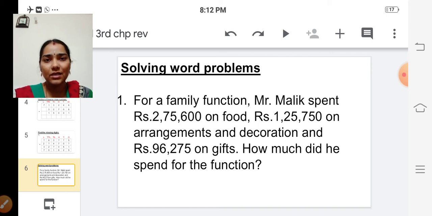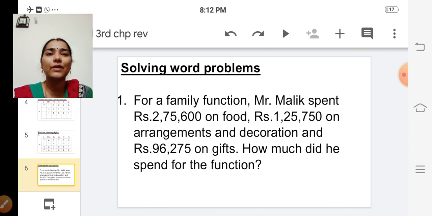So for decoration and arrangement, he has spent 1,25,750. And rupees 96,275 on gifts. How much did he spend for the function? So totally how much did he spend? We are going to find out.